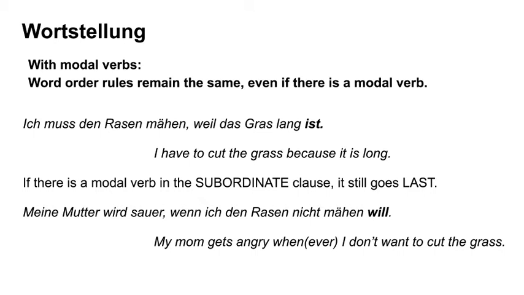However, if you use the modal in the subordinate clause, it will still go last. So you're going to see the infinitive followed immediately by the modal. Meine Mutter wird sauer, wenn ich den Rasen nicht mähen will. So will, the conjugated working verb of the sentence, goes last. My mom gets angry whenever I don't want to cut the grass.